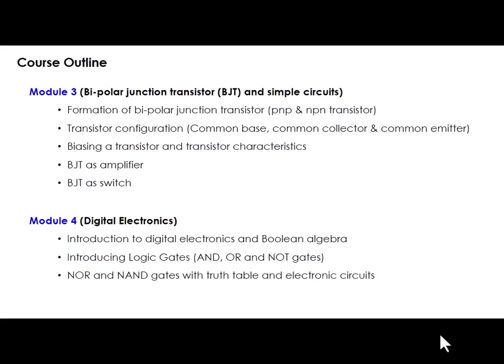Afterwards, we will discuss NOR gate and NAND gate, and how these NOR and NAND operations can be achieved by using simple electronic circuits. Those things we will also discuss in this part. And after that, we will try to justify how NAND gate and NOR gate can be called universal gates, by realizing all these AND gate, OR gate and NOT gate.